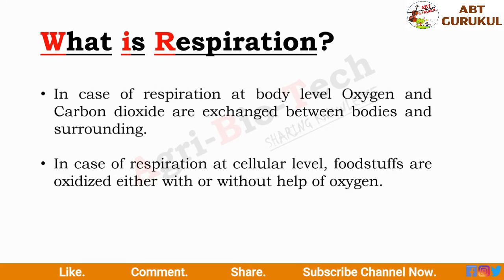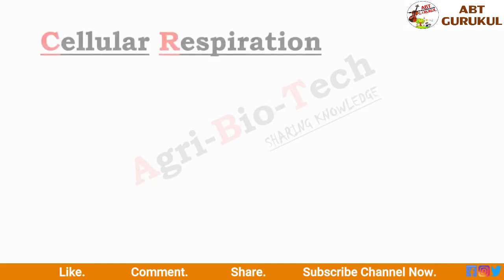Oxygen and carbon dioxide are exchanged between the body and the surroundings in the case of respiration at body level, and in the case of respiration at cellular level, foodstuffs are oxidized either with or without the help of oxygen. Now let's see cellular respiration.